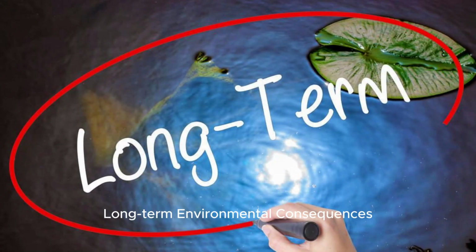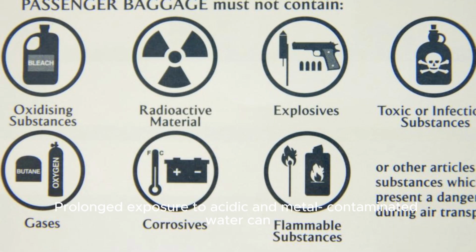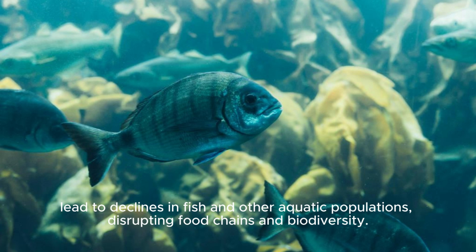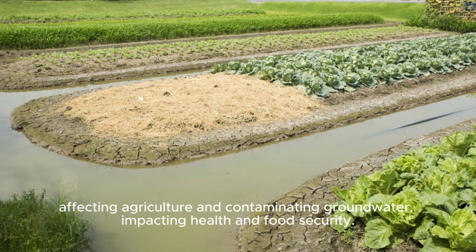Long-term environmental consequences. The long-term impacts of water pollution from volcanic eruptions are significant. Ecosystem disruption. Prolonged exposure to acidic and metal-contaminated water can lead to declines in fish and other aquatic populations, disrupting food chains and biodiversity. Soil and groundwater contamination. Pollutants can seep into the soil, affecting agriculture and contaminating groundwater, impacting health and food security.